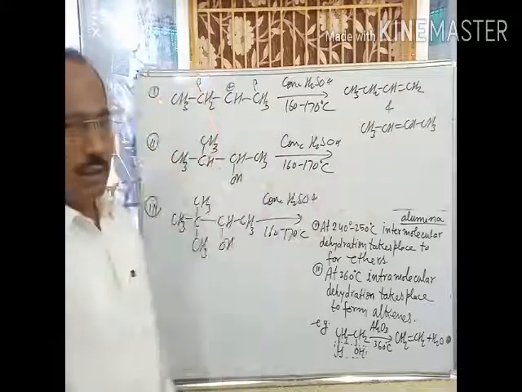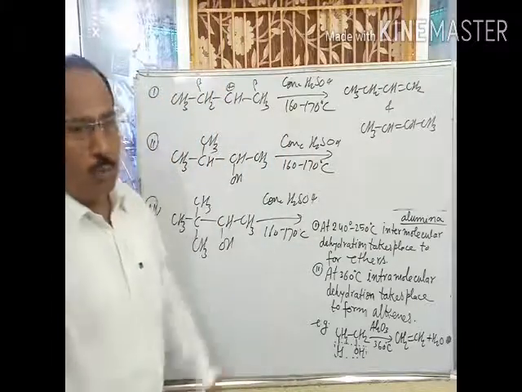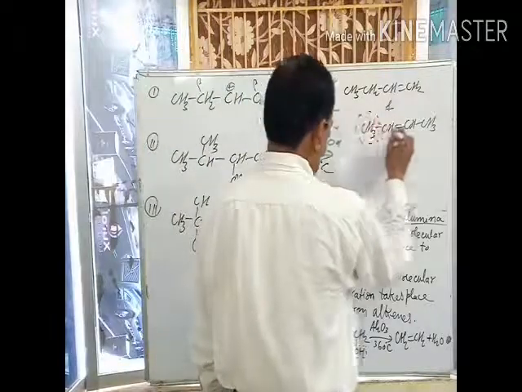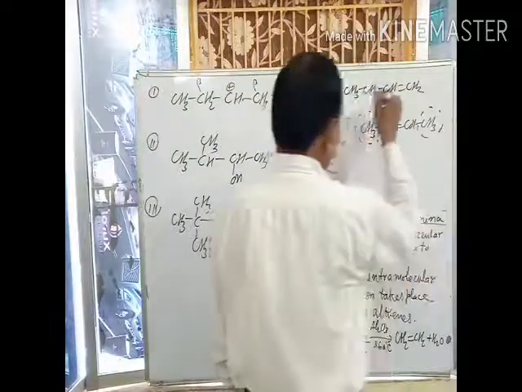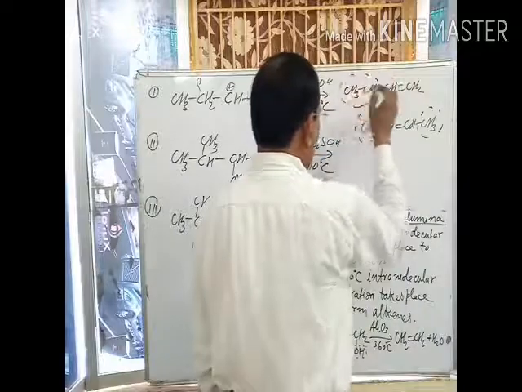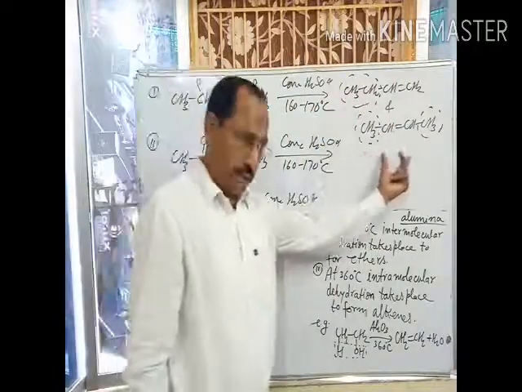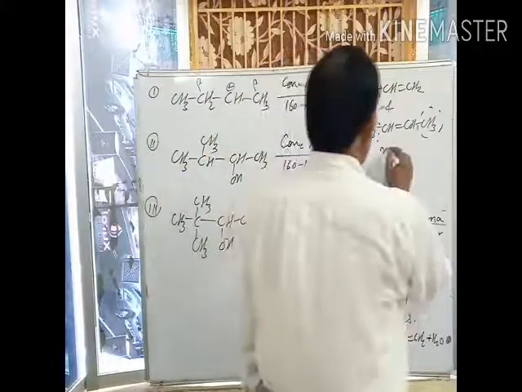Which one is major product? Apply Saytzeff rule. In this case, there are two alkyl groups, and in this case only one alkyl group. Which alkene is highly substituted? This. That's why this is major product.